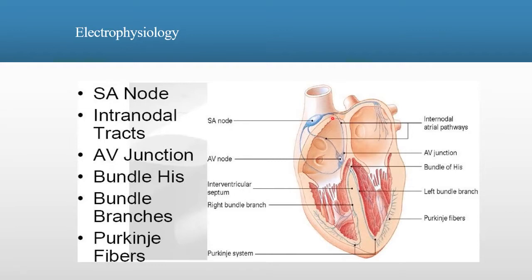The SA node also communicates with the left atrium via the sinoatrial pathways. This allows both the atria to contract almost simultaneously. There is a slight delay between right and left atrial impulses. This delay ranges from 40 to 70 milliseconds per impulse.